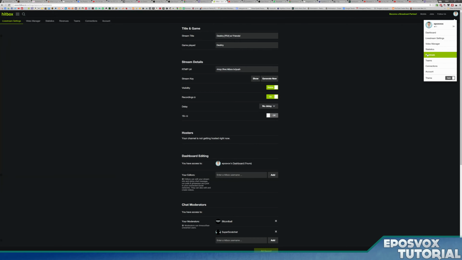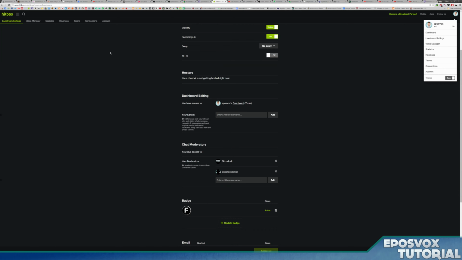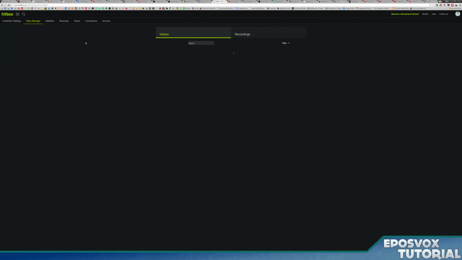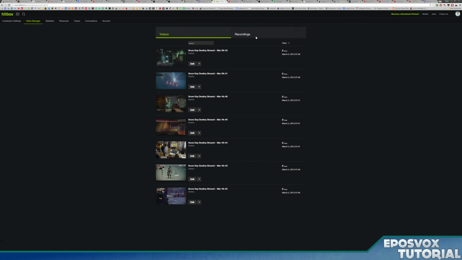And chat with your chat over here. Then if you click live stream settings, you can change your live stream settings from here, access your stream key, some more advanced stuff. Then you can go to video manager to manage your previous live streams and recordings.